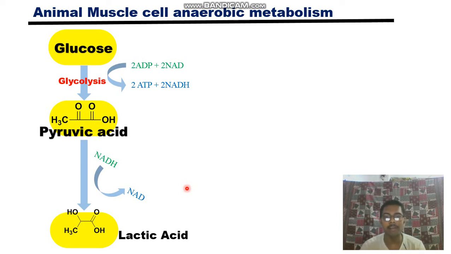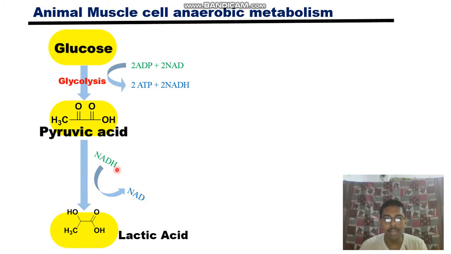And what will happen in anaerobic metabolism? The NADH, the same concept as in the yeast. The NADH you have formed in glycolysis will be oxidized to NAD+, and that will make a positive feedback loop for glycolysis. This NAD+ will supply the pool of NAD+ required in the glycolysis sequence of reactions.